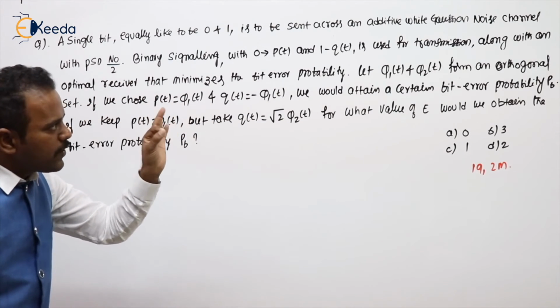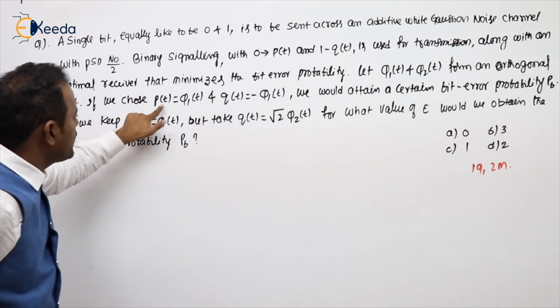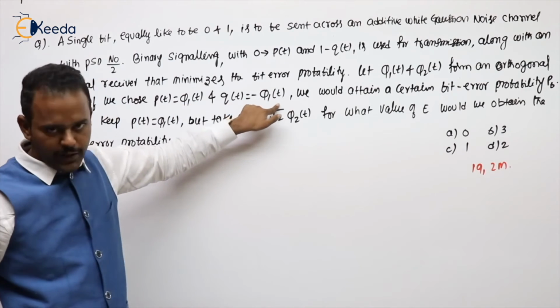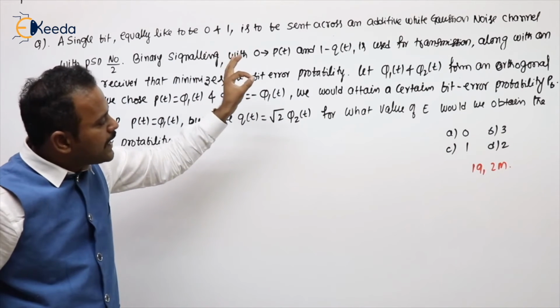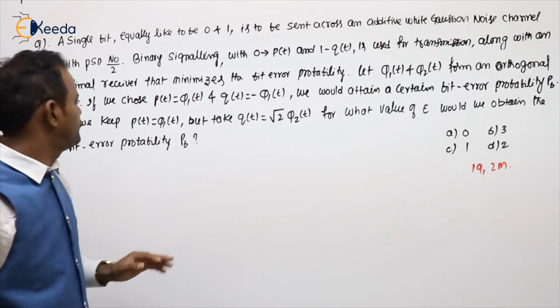Let phi1 and phi2 form an orthonormal set. If we choose p of t equal to phi1 of t, q of t equal to minus phi1 of t, we would attain a certain bit error probability P_B.